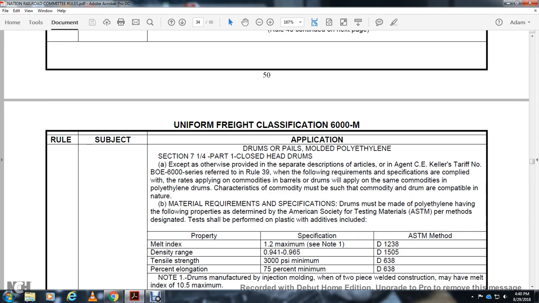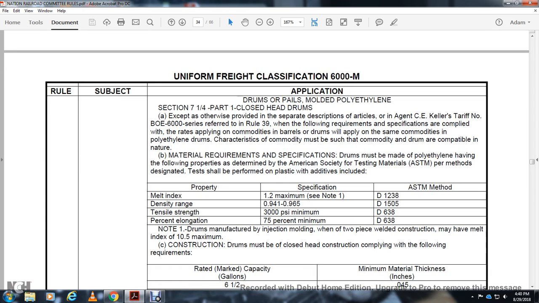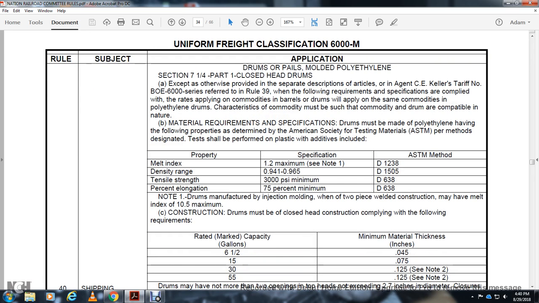The specification drums must be made of polyethylene with the following properties determined by the American Society for Testing Materials per method designated. Tests shall be performed on plastic additives: the melt index, density range, tensile strength, elongation. Note 1: drums manufactured by injection molding, 2 piece welded construction, may have a melt index of 10.5 maximum. Construction drums must be of a construction complying with the following requirements.